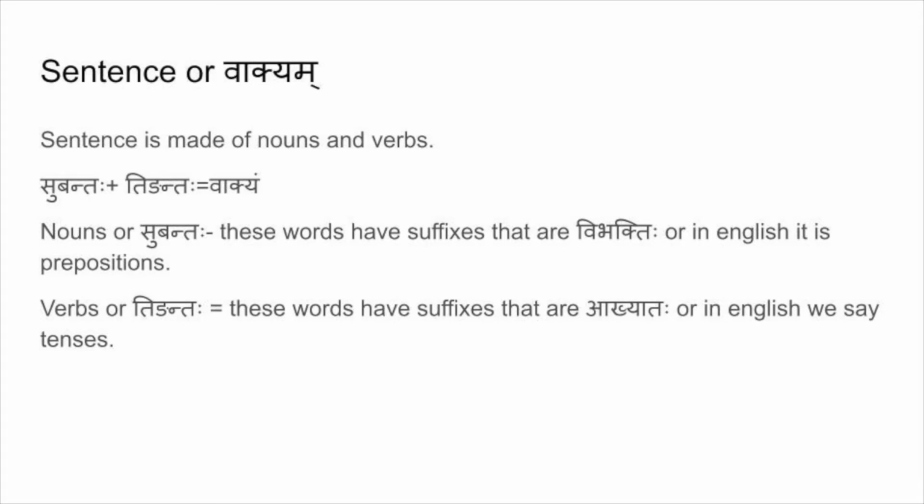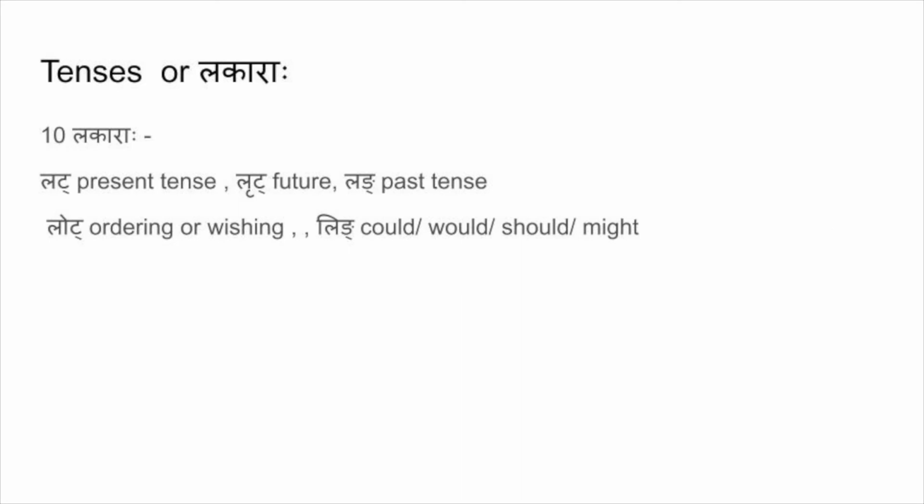And right now we're going to see lakaras or verbs. In Sanskrit we have 10 lakaras or tenses. Right now you require only these: the present tense, the future tense, the past tense, and then the moods, which are ordering and wishing.